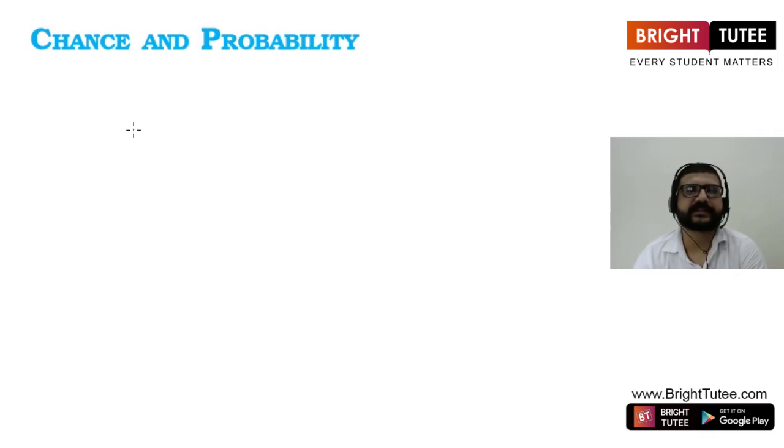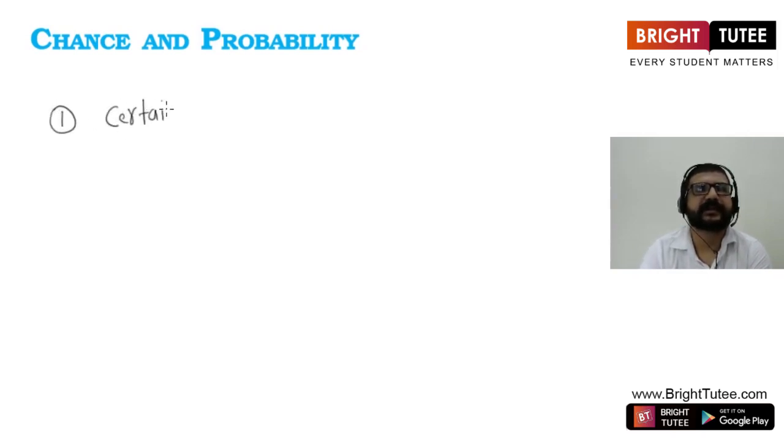Now the different situations in our life can be categorized into three different categories. The first one is certain to happen. That is, some events are sure events, that they will always happen. So we will write it as certain to happen. Now for example, we can say sun will rise from east. This is for sure that sun will rise from east only. Or the event can be sun will rise today. These are the sure events. So these are certain to happen.